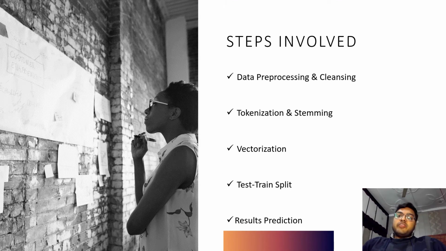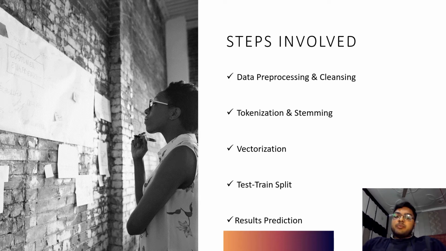So these are the 5 steps which are involved in our project. Let me give you a brief about each step one by one. The first step is data pre-processing and cleaning. We download the dataset from Kaggle and perform certain operations so that we modify our dataset in a way that we can use it in an efficient manner in our ML model.